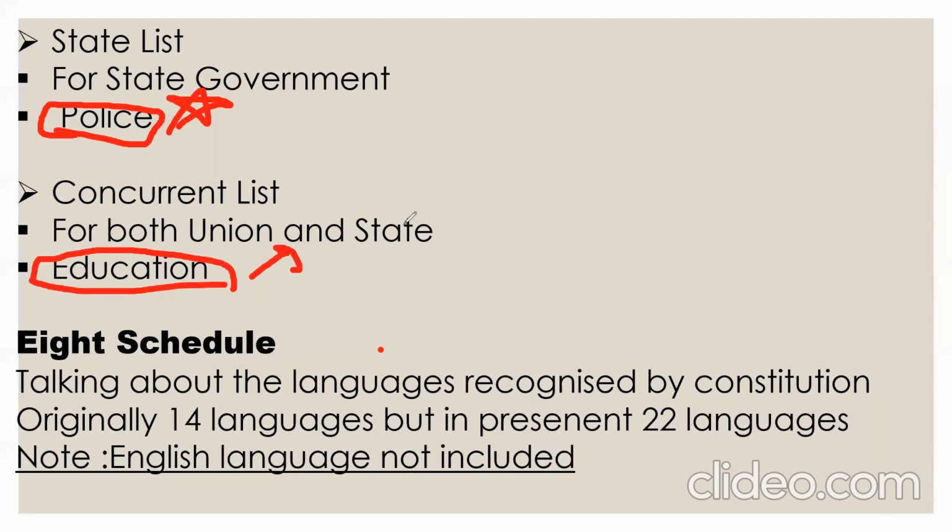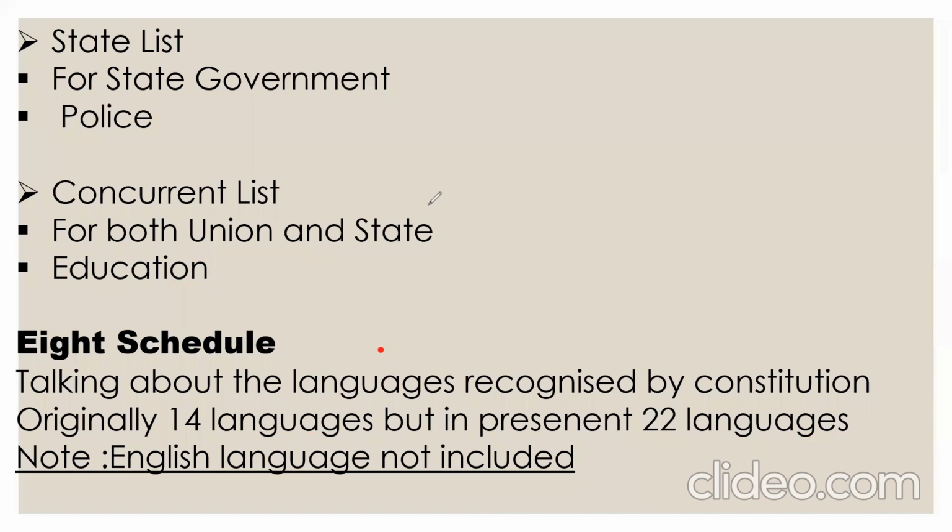Now we will talk about the 8th schedule. The 8th schedule talks about the languages recognized by our constitution. Currently we have 22 languages recognized in our constitution, but initially we had 14 languages. So note this point. One important thing: English is not included in our 8th schedule. So remember this point, it is very important. English is not included in our 8th schedule languages. So, got it? Now we will talk about the 9th schedule.